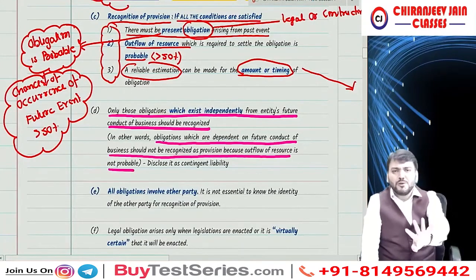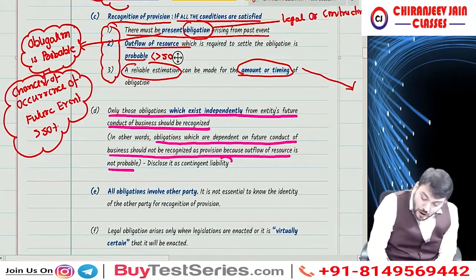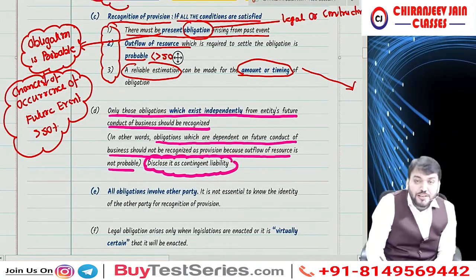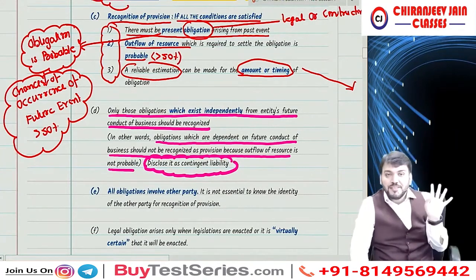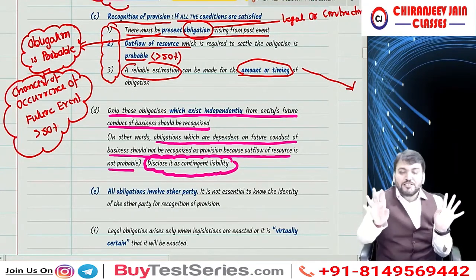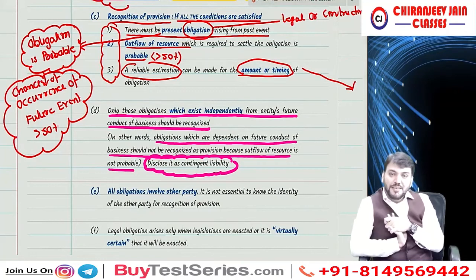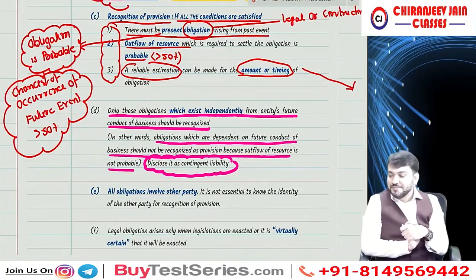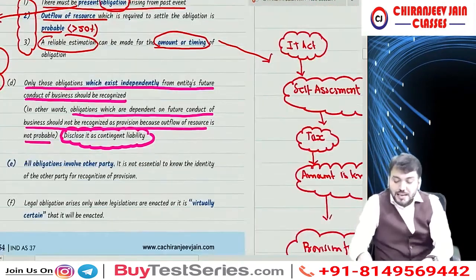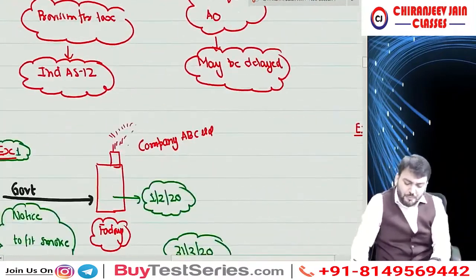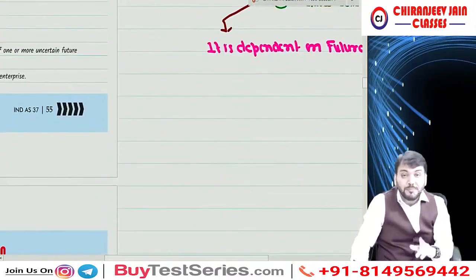However, it can be disclosed as a contingent liability. Now, when to disclose as a contingent liability, that point is pending. Have you understood this point? Let me take one more example, one which we have done in IPCC.